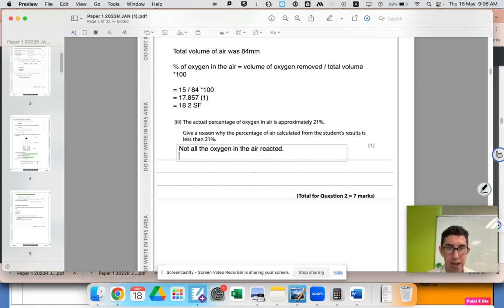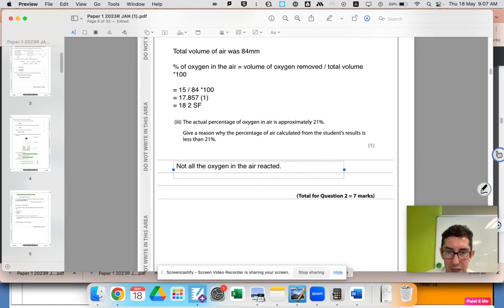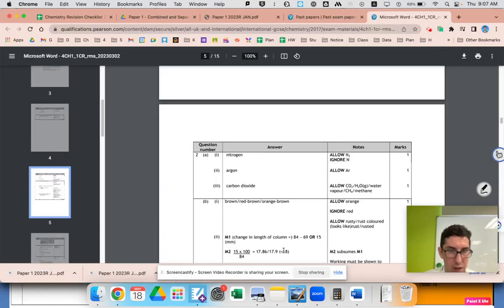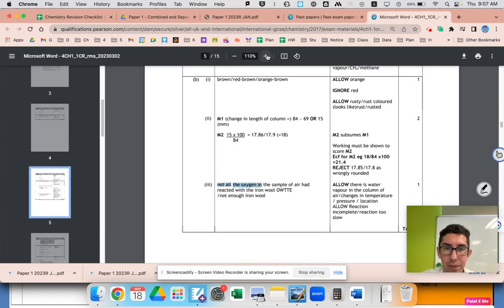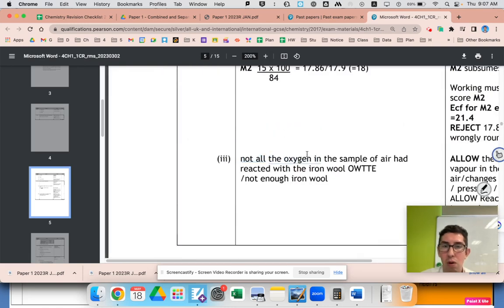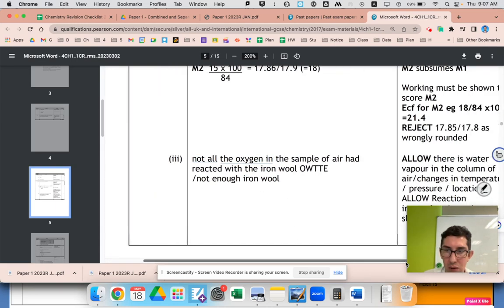What else could we say? Maybe some oxygen could have creeped in. I mean, that's the answer they're probably going to have in the mark scheme. Let's have a look at the mark scheme, see what other answers they're going to accept. So the main one is: not all oxygen in a sample of air had reacted with the iron wool. Yeah, not enough iron wool. Okay, that's what they mainly want. What else did they allow?